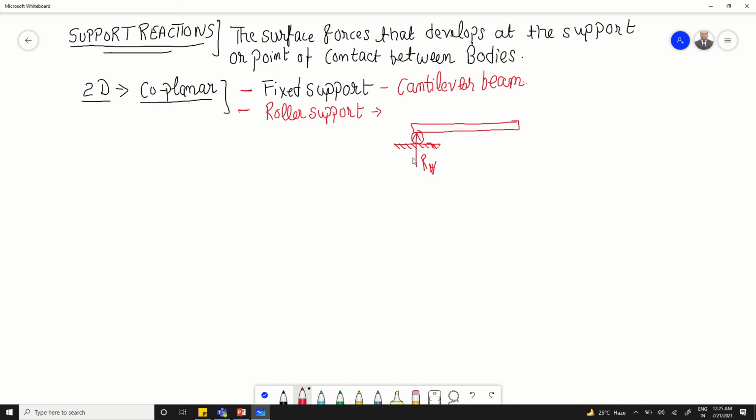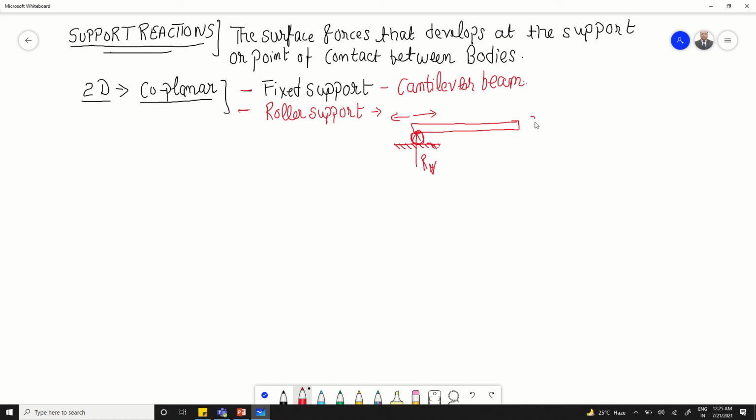If you try to see, this roller will allow the movement of the beam in this direction, to and fro, but it will constrain the motion in the vertical direction. So in order to constrain the motion in the vertical direction, there must be one reaction force produced here.